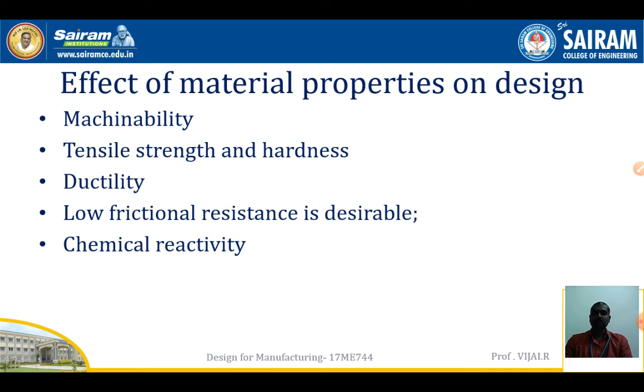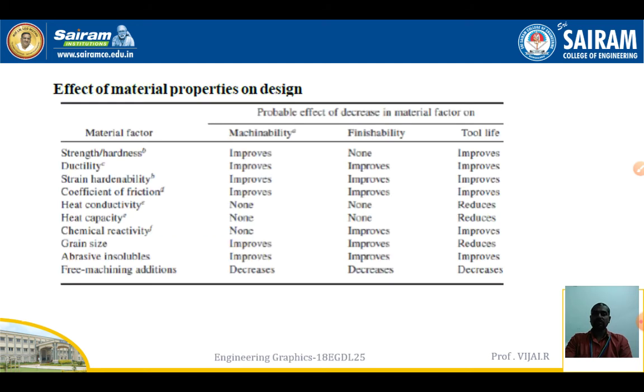And chemical reactivity: suppose any process undergoes chemical reactions, and there is corrosion, wear, and all those things. Then the final product will be affected because of rust and many chemical changes that will occur in the material, which will yield a bad result. So here we can see some effects of the materials, and the properties according to that.